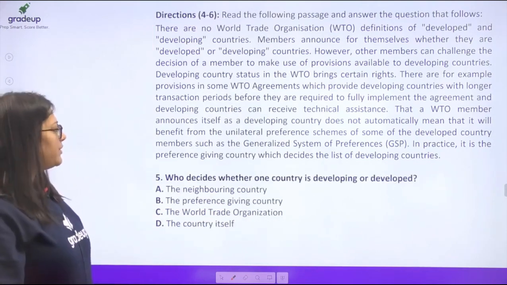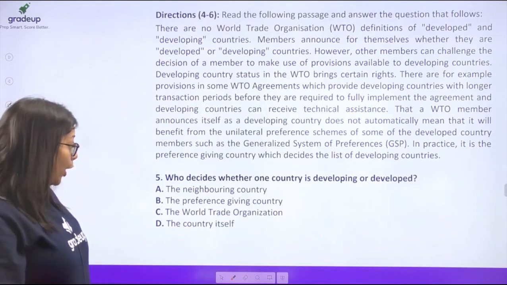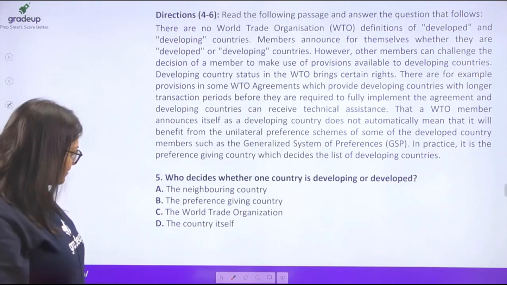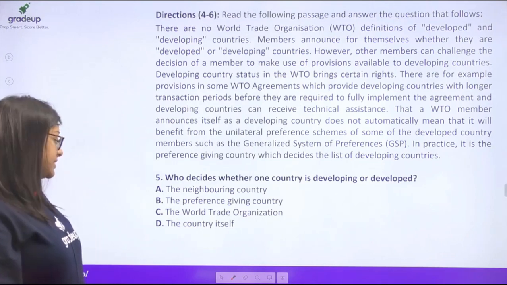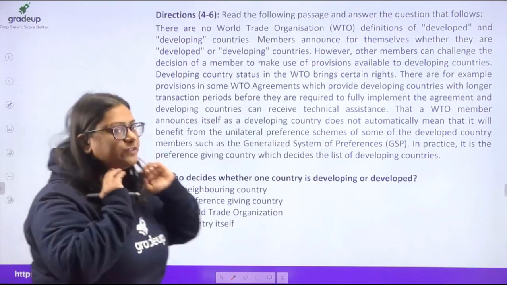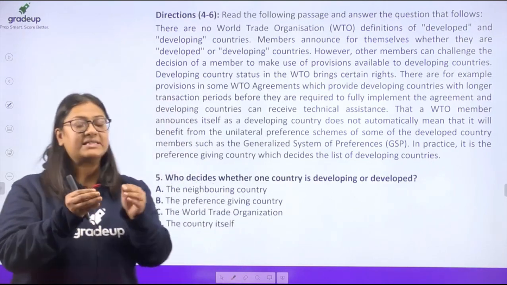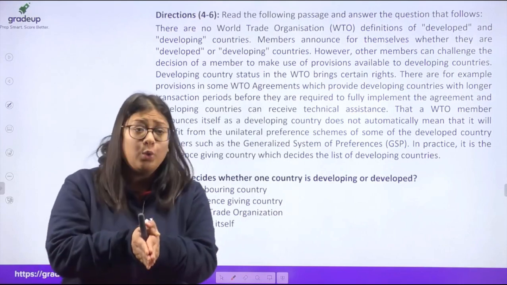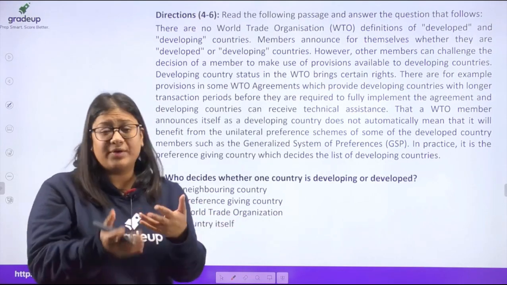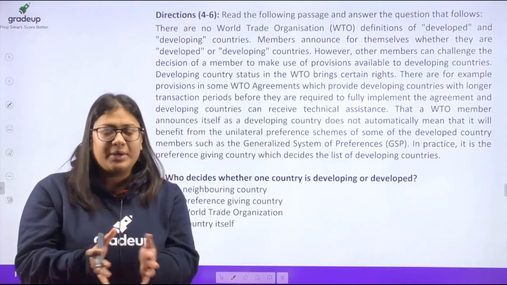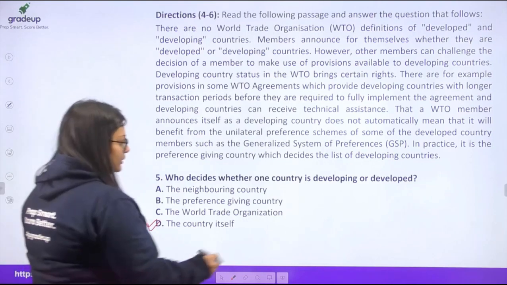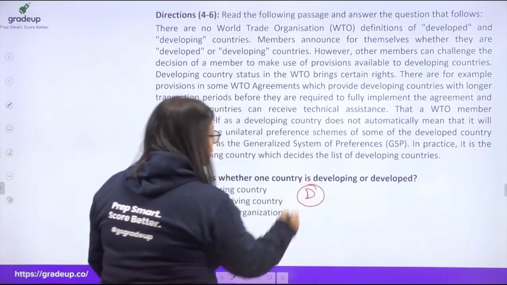Who decides whether one country is developed or developing? The neighboring country, the preference giving country, the World Trade Organization, or the country itself. Right at the beginning of the passage, it has been given that it is the countries themselves who decide whether they are developed or developing. So the WTO doesn't decide that. It is the country itself. So the answer is going to be option D.